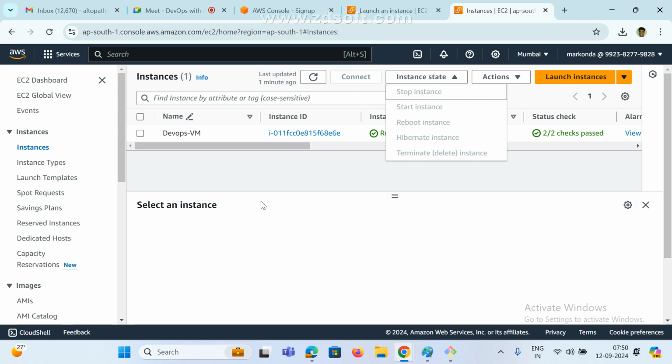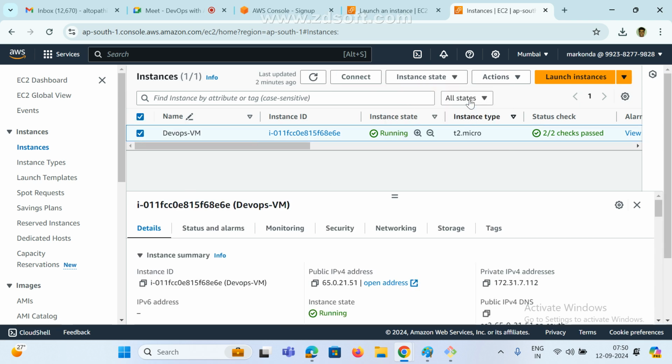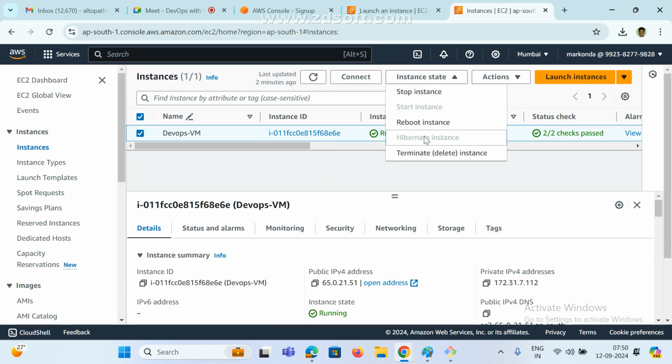If you select my VM, now see here, a few options are enabled. The instance is running, start instance is already done. Now we can stop the instance, or reboot it. Reboot is nothing but restart. Or, if you don't want it, we can terminate the instance. Terminate is nothing but deleting your instance.